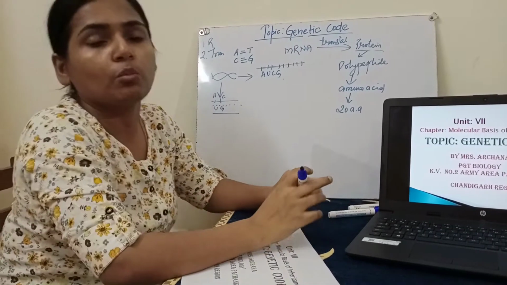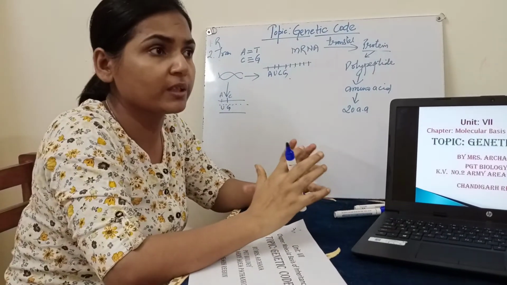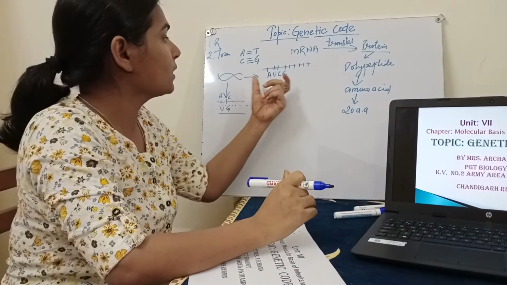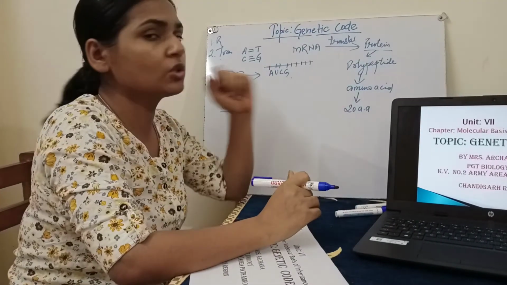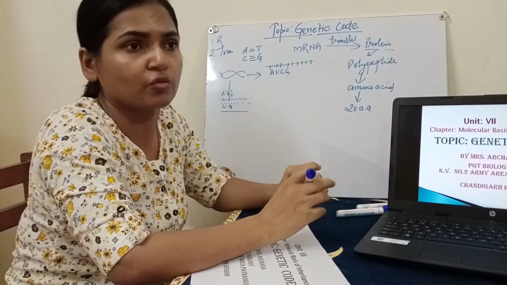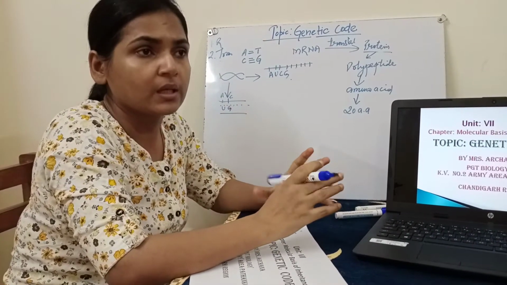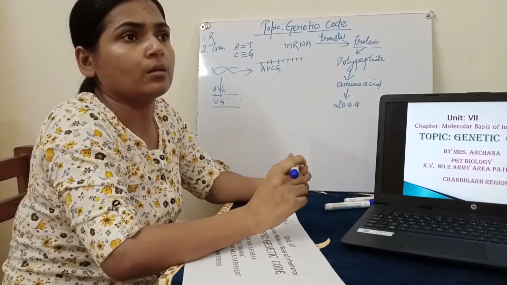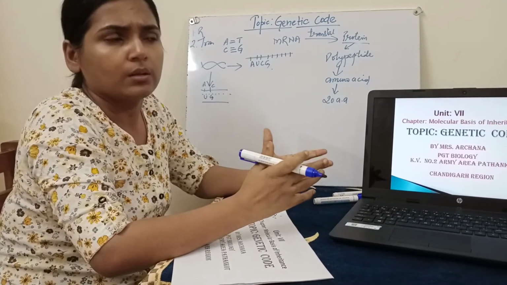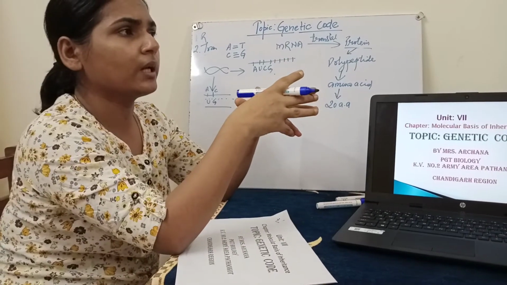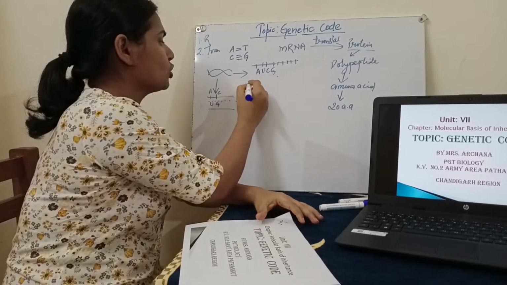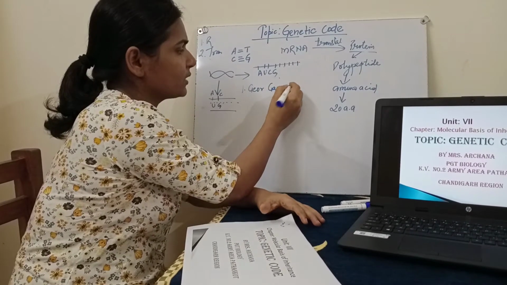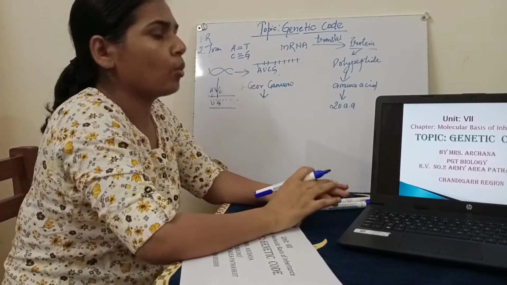It was one of the most daunting, very hard and challenging tasks, to decipher how these 4 nucleotides are forming these 20 amino acids. Many scientists from different fields were involved. Some were physicists, some were chemists, some were geneticists and biochemists. These people worked together, and the first was George Gamow. George Gamow was a physicist.